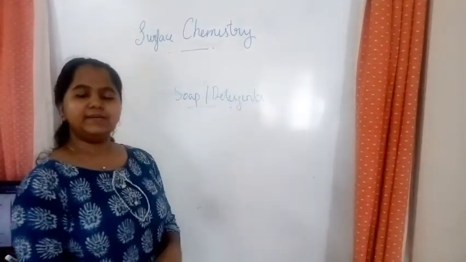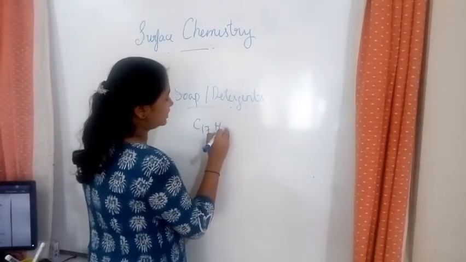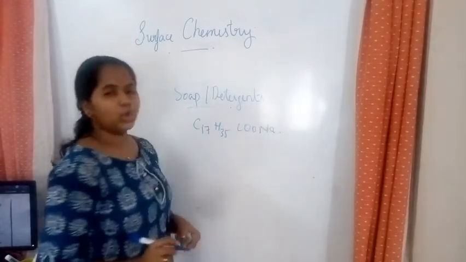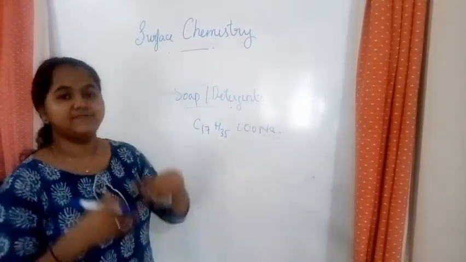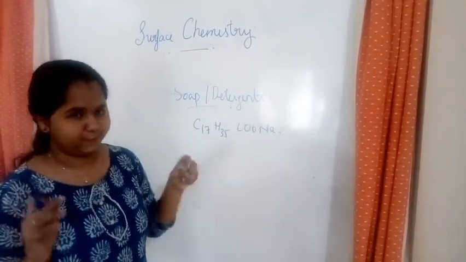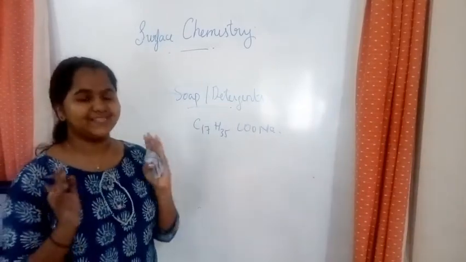We have learned about one soap formula. What is that? C17H35COONa. So we have learned in a lower class that soap forms micelles. The same micelles is what the colloid also forms. Okay, this is actually an example for associated colloids.